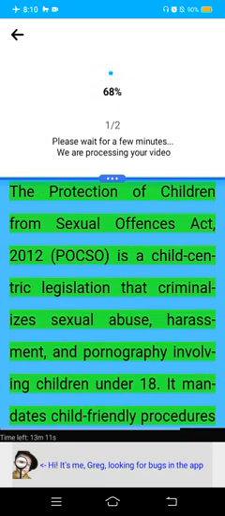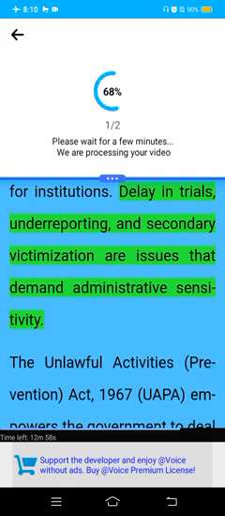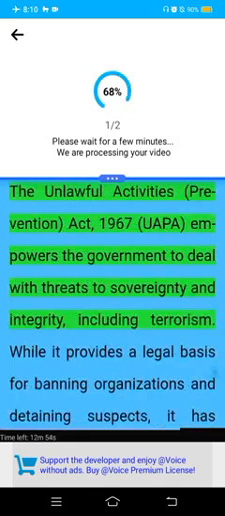The Protection of Children from Sexual Offences Act, 2012, POCSO, is a child-centric legislation that criminalizes sexual abuse, harassment, and pornography involving children under 18. It mandates child-friendly procedures in police stations and courts, special courts for speedy trials, and reporting obligations for institutions. Delay in trials, underreporting, and secondary victimization are issues that demand administrative sensitivity.